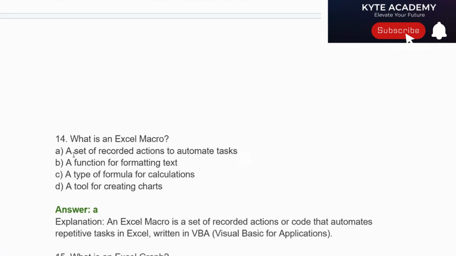Option A, a set of recorded actions to automate tasks. Option B, a function for formatting text. Option C, a type of formula for calculations. Option D, a tool for creating charts. Correct answer is answer A. Explanation. An Excel macro is a set of recorded actions or code that automates repetitive tasks in Excel, written in VBA, Visual Basic for Applications.